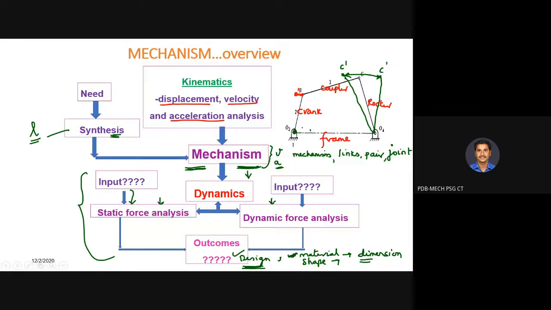Once that is finished, only then we need to start with analysis for a known input. If you give a known input displacement at this point, then what is the movement of this particular point C of the rocker or output link, that is what we study. Then studying the rate of change of displacement and the rate of change of velocity is the next stage. The first stage is synthesis.